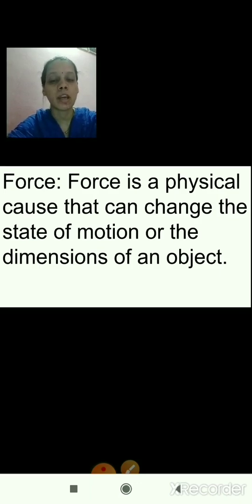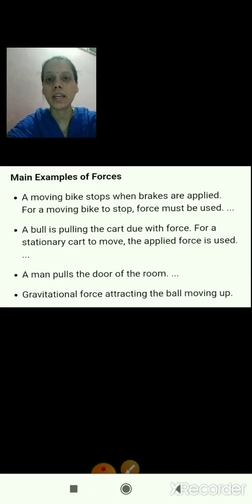There are different examples. Now we'll see the examples of force. These are the examples. A moving bike stops when brakes are applied. For a moving bike to stop, force must be used. We are using force to stop the bike or to stop any vehicle.